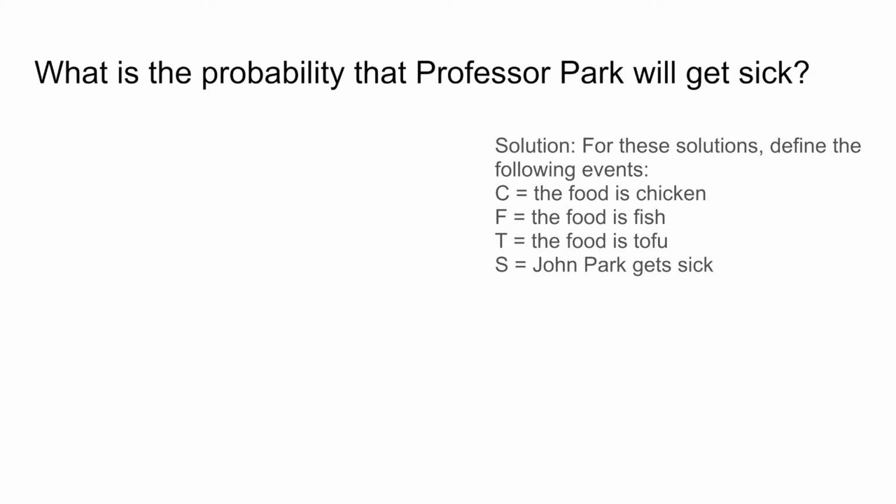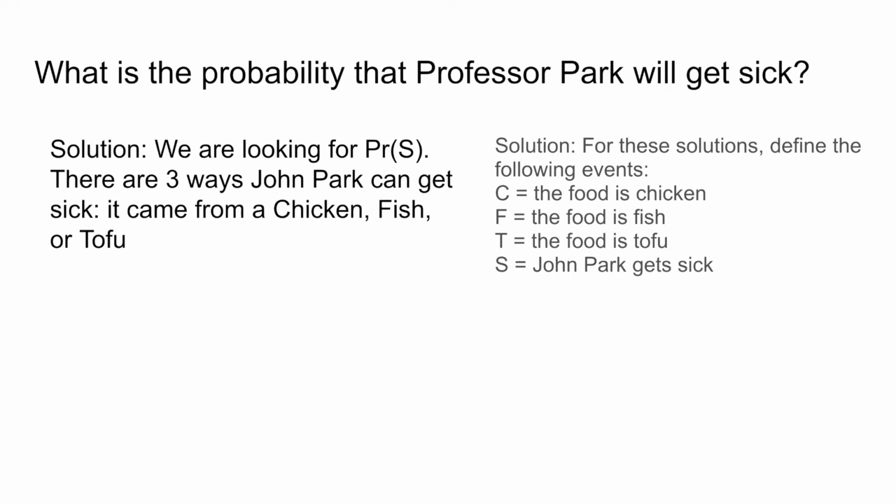What is the probability that Professor Park will get sick? So we're looking for the probability of S. Now there are 3 ways John Park can get sick. Either he gets sick from the chicken, the fish, or the tofu. In other words, the probability of S is equal to the probability of C and S, plus the probability of F and S, plus the probability of T and S.